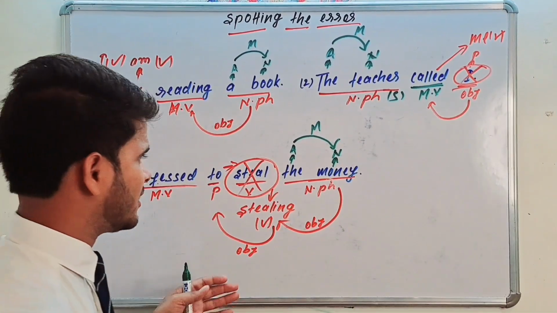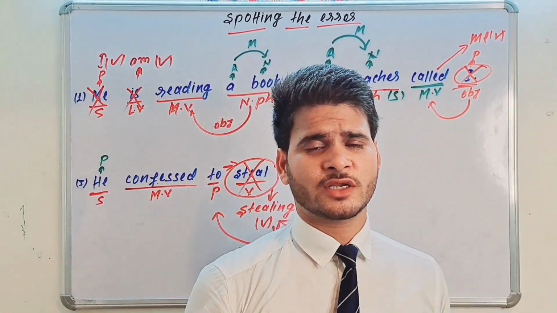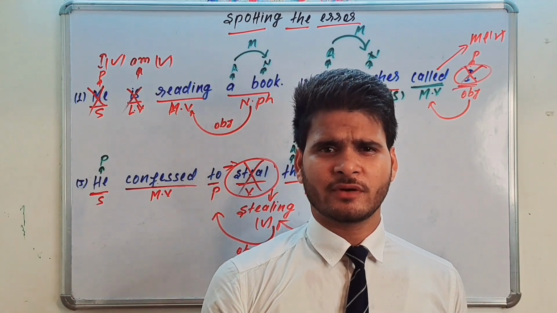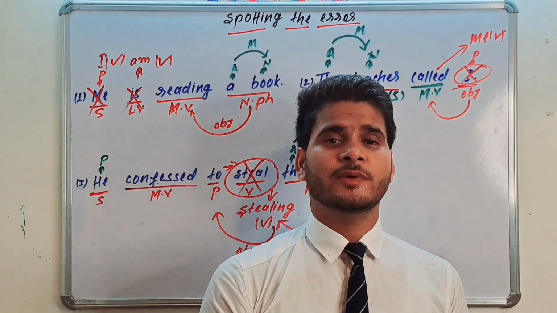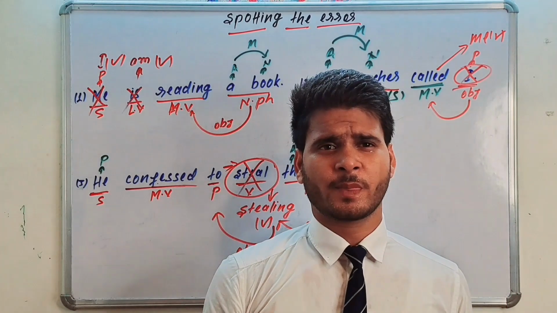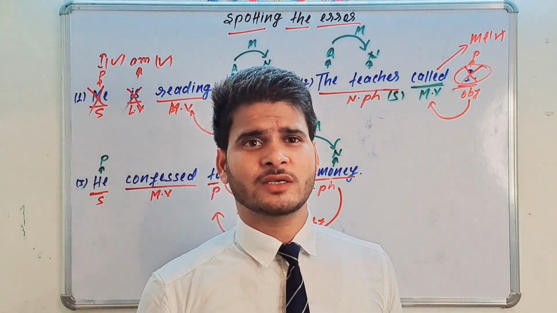And I spotted the error part and know the golden rule. If any preposition is followed by any verbs, the verb should be only in gerund form, that means ing form. Okay, and this is the golden rule.